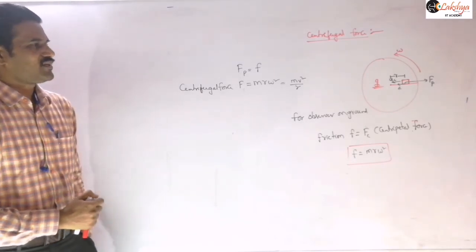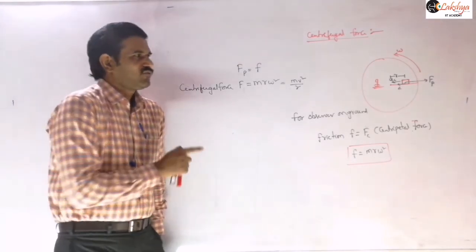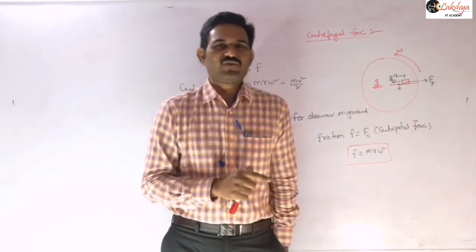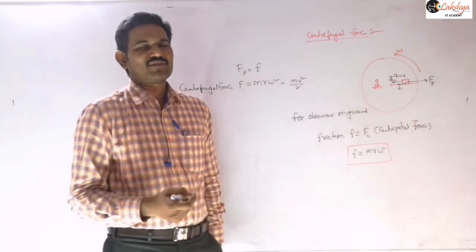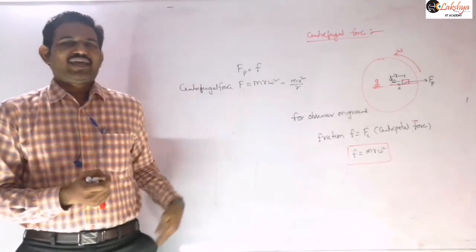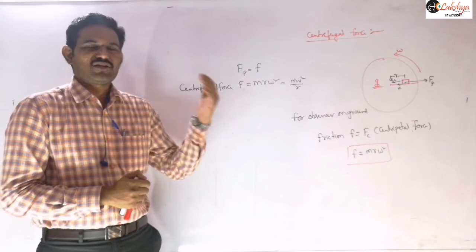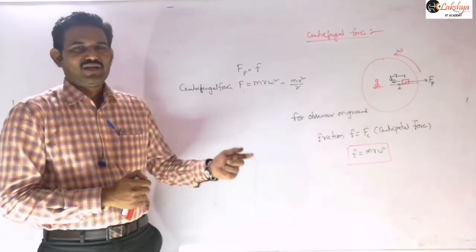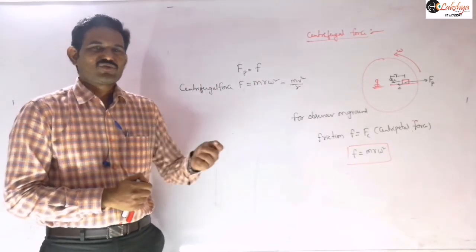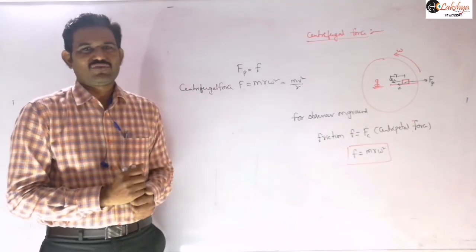Another thing is that not all forces acting in the outward direction are pseudo forces. Sometimes there will be problems where an external force is acting towards the radial outward direction, given in the data. That external force you can't take as a pseudo force, right?